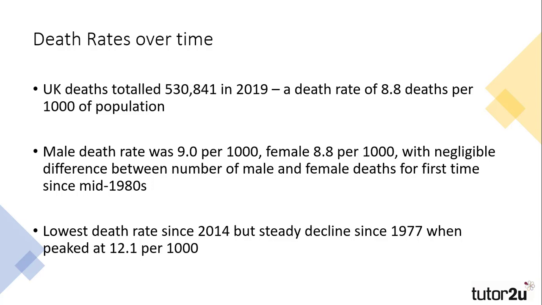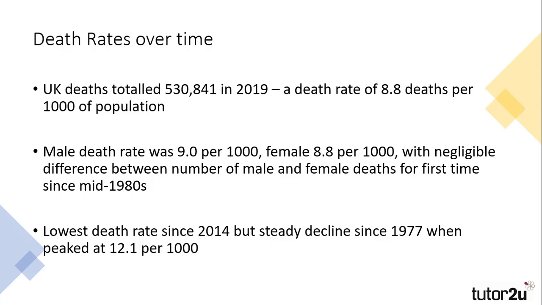In 2019, there were over 500,000 deaths recorded in the UK, the lowest number over the last 5 years. For the first time in almost 35 years, there was a negligible difference between the number of male and female deaths. Ordinarily, more females than males die in the UK, but as there is a larger population of females in the UK, the death rate was the same as that of females at 8.8 per thousand compared to 9.0 for males.